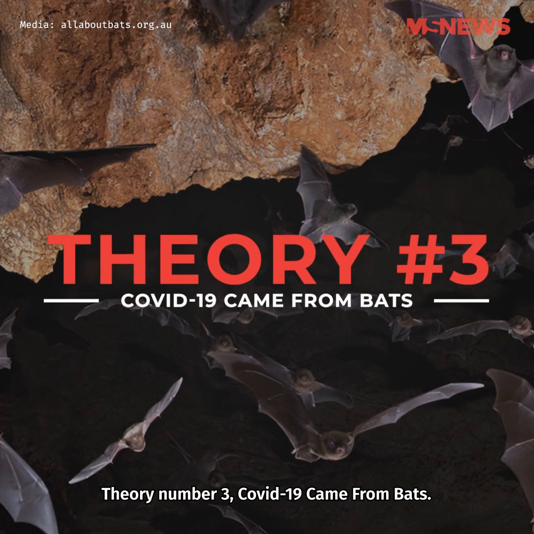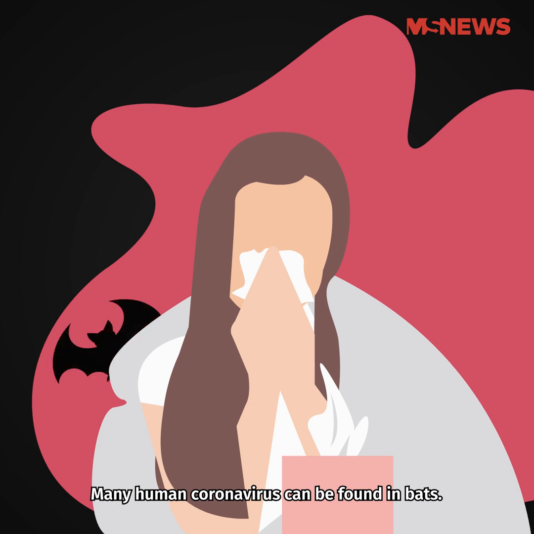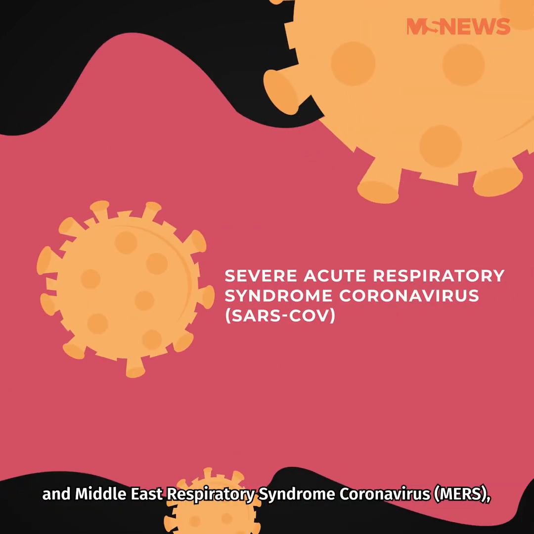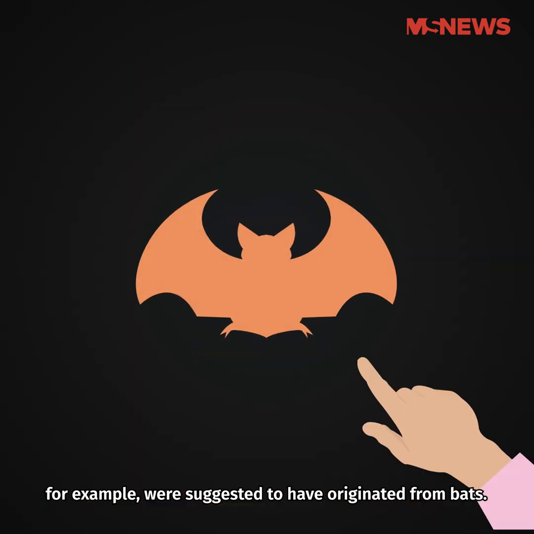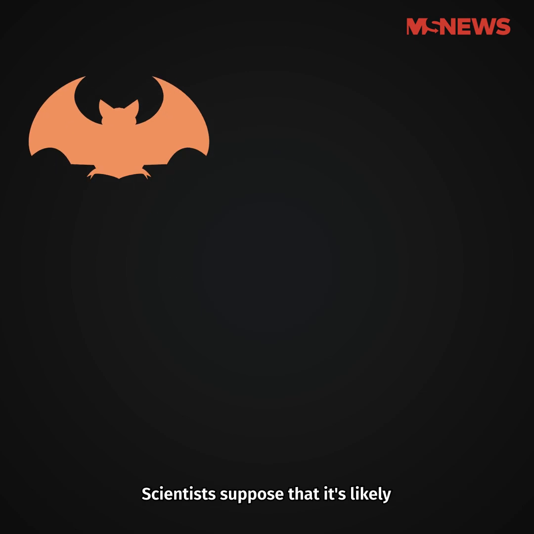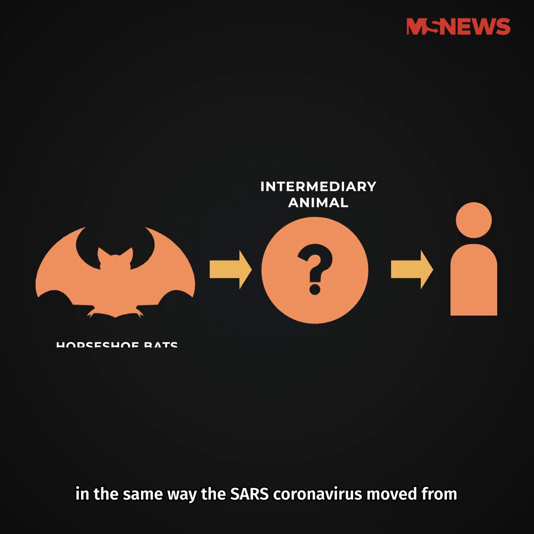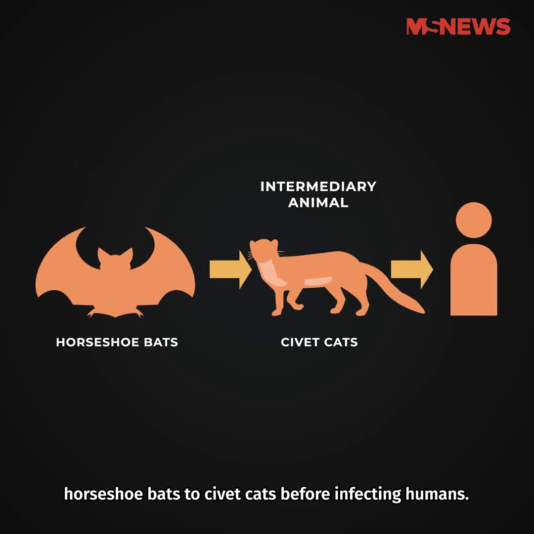Theory number 3. COVID-19 came from bats. Many human coronaviruses can be found in bats. Severe acute respiratory syndrome coronavirus and Middle East respiratory syndrome coronavirus, for example, was suggested to have originated from bats. Scientists suppose that it's likely that an intermediary animal was involved, in the same way the SARS coronavirus moved from horseshoe bats to civet cats before infecting humans.